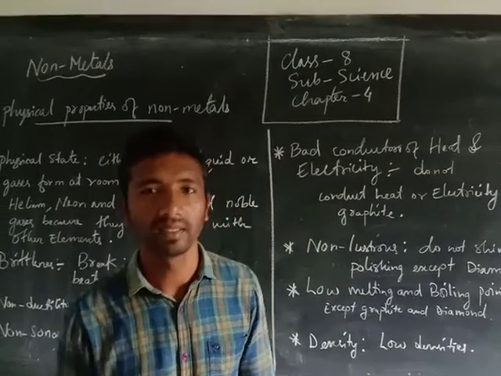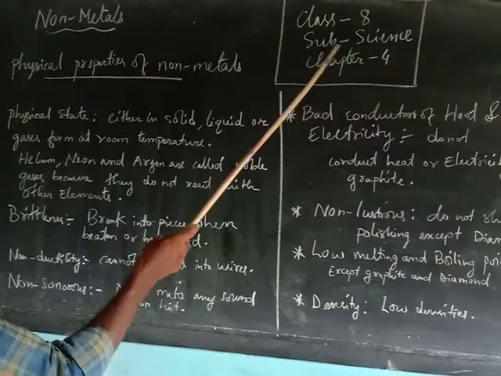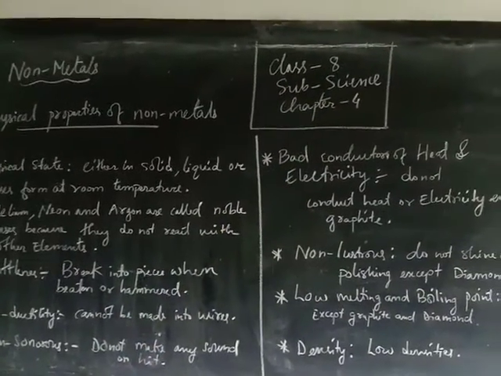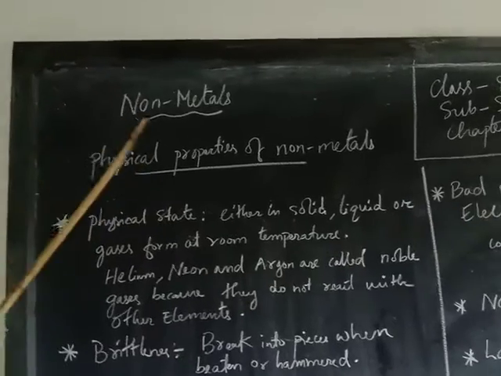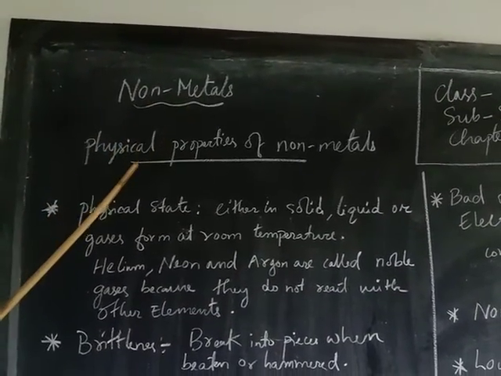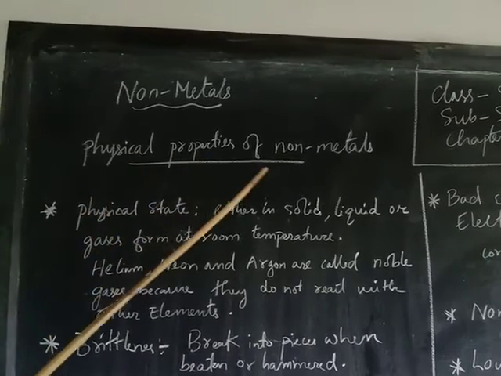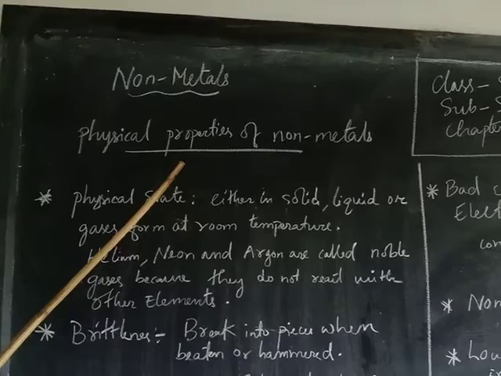To the online video. We will see subject science chapter 4. We will continue with chapter 4. So in the last chapter we have seen about metals. Today about non-metals. Physical properties of non-metals. Physical properties means their appearance.